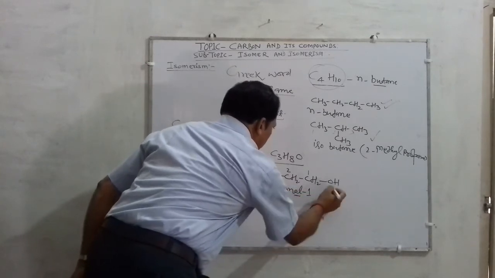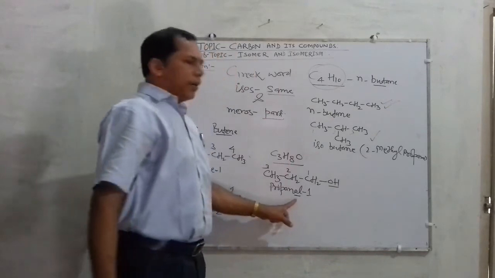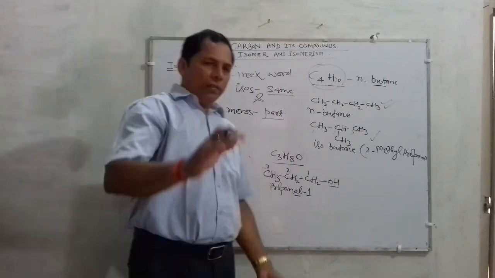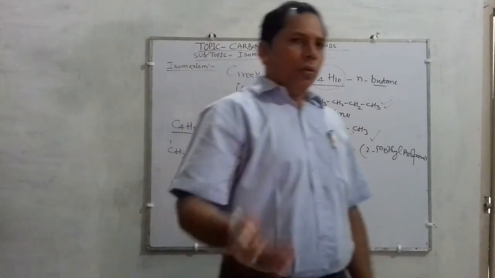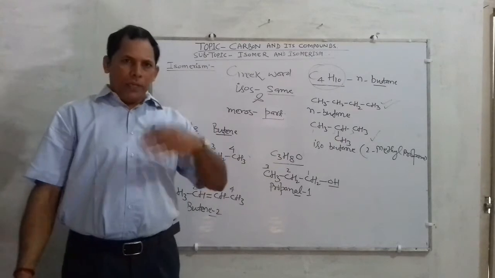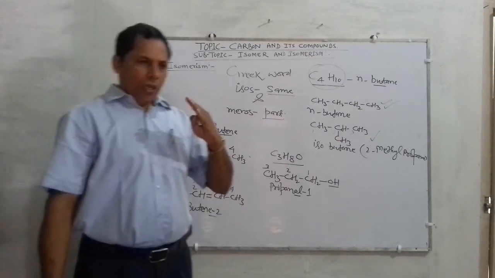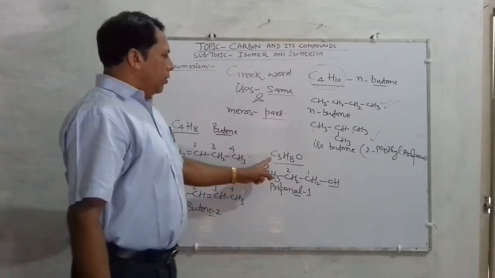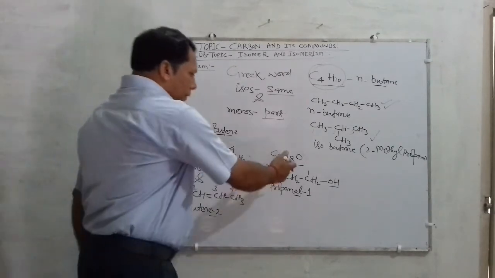Propanol, you must remember that since an alcoholic group is present, we write OL, propanol 1. How it is coming as propanol, I will provide you these facts, how they are written, in upcoming lectures during IUPAC nomenclature. So wait for that. And C3H8O, this is the first structure.